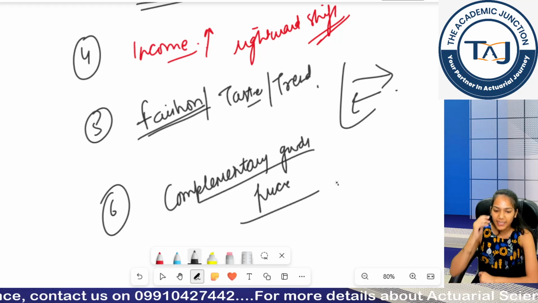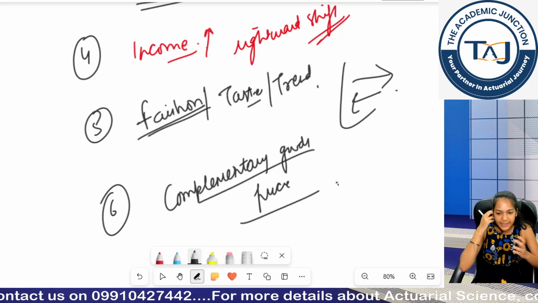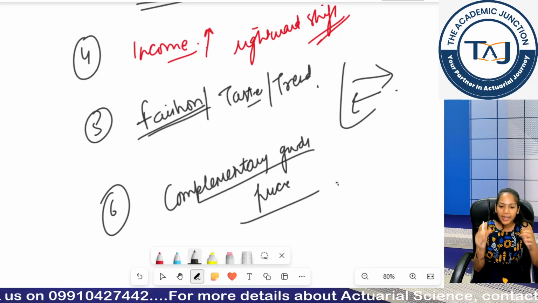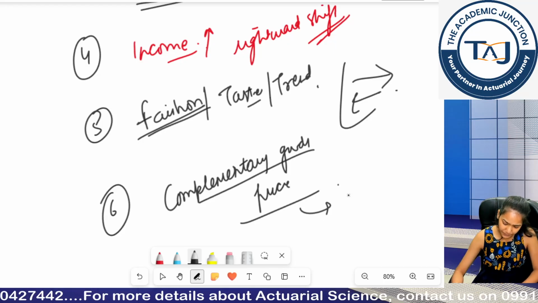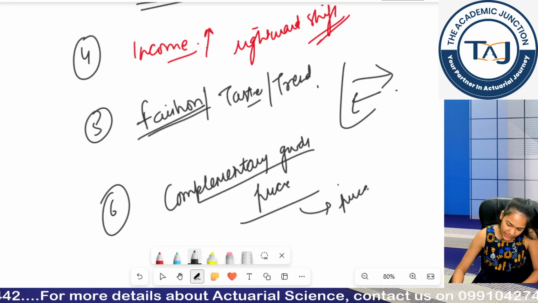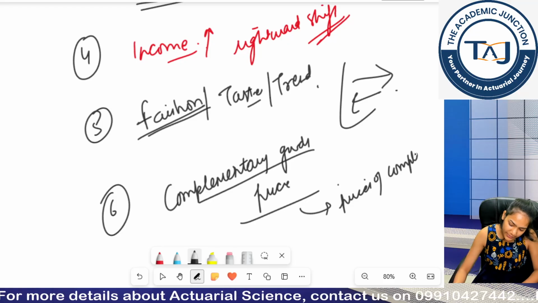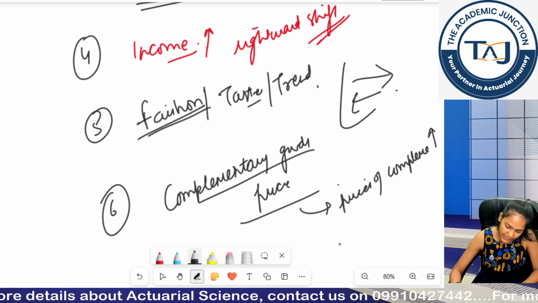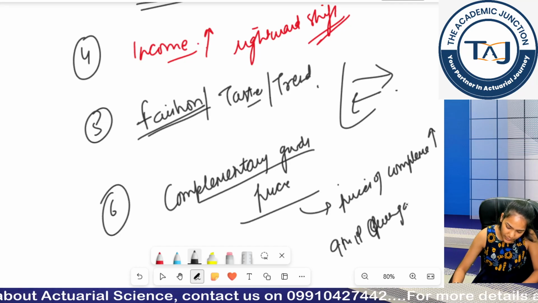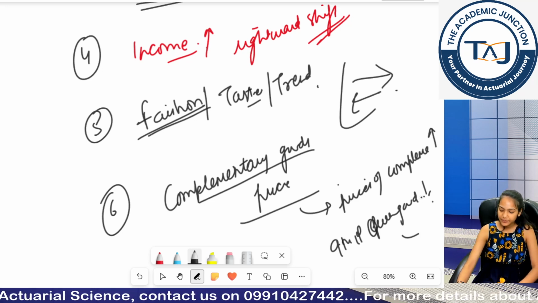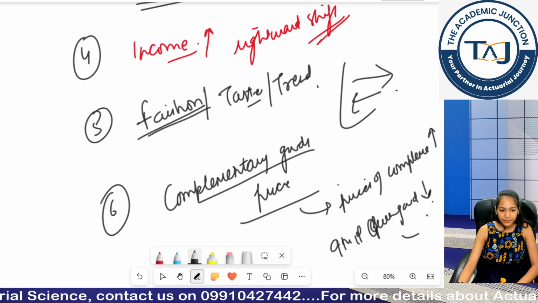You will think, okay, I have to manage total expenditure, so I would buy cars once the prices decrease. Okay? So I can say if prices of complementary goods increase, quantity of own good will decrease. Clear?